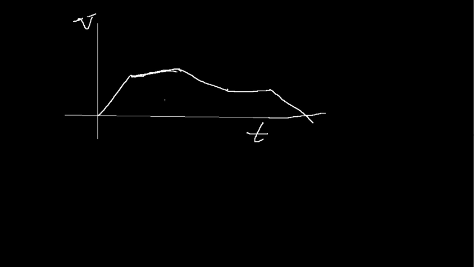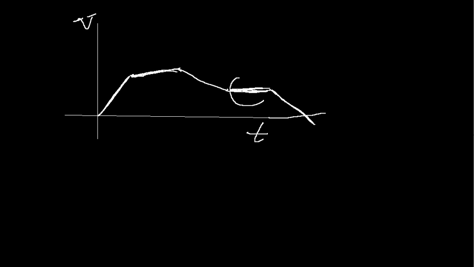That's kind of sloppy, but I meant to have straight line segments here. You can have a straight line segment that's increasing, one that's horizontal, or one that's decreasing. All of those are physically possible.